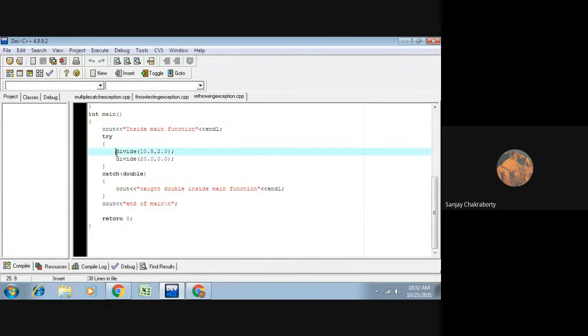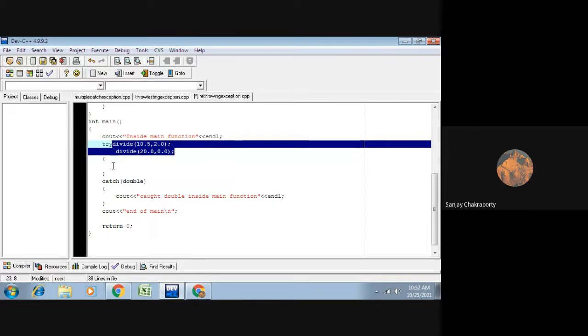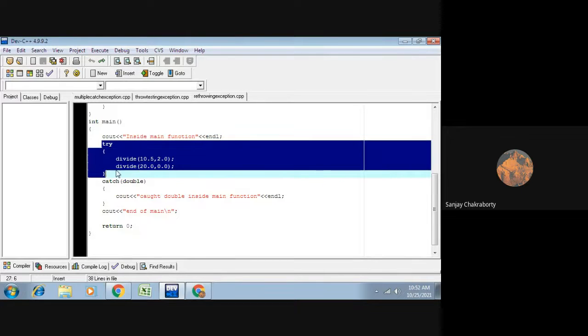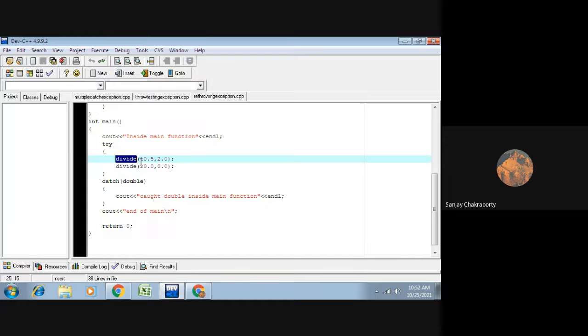Within the main method, we have called the function divide. This kind of program, a similar program, I have already shown in my first class, where I showed how we can create try catch handling by using a user defined function. The same concept. Within the try block, we have invoked the user defined function divide, passing different kinds of parameters. This function call also has different parameters.